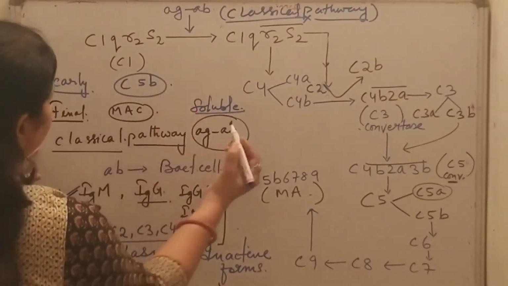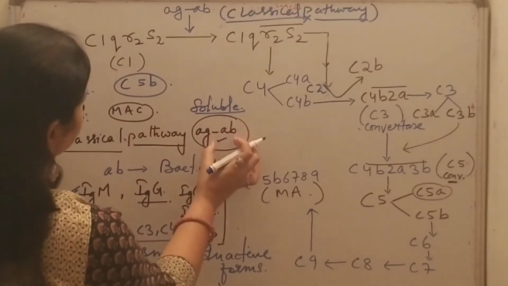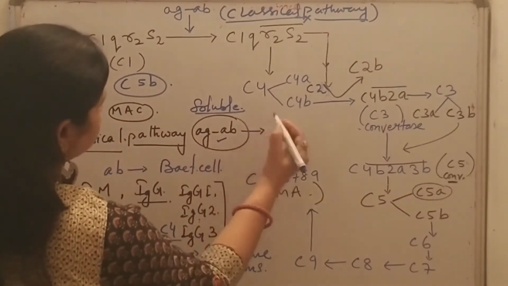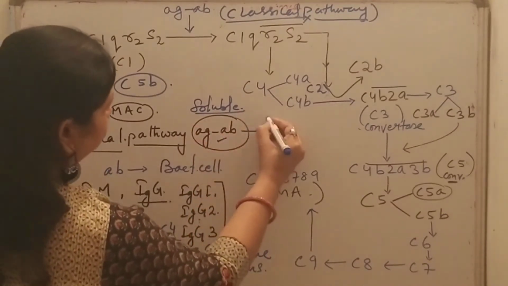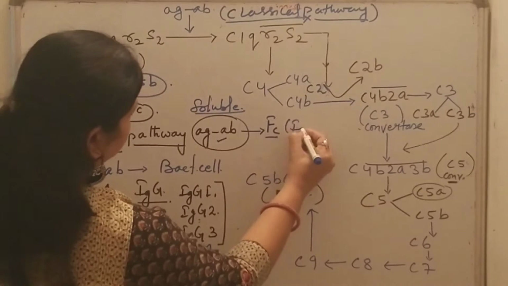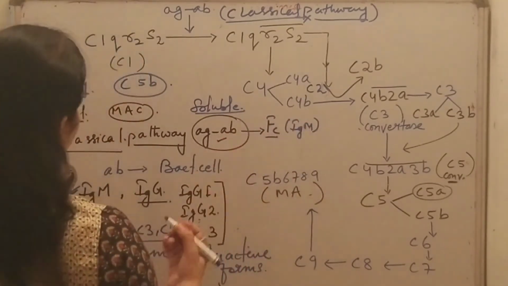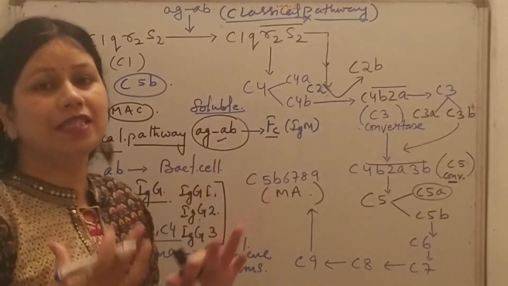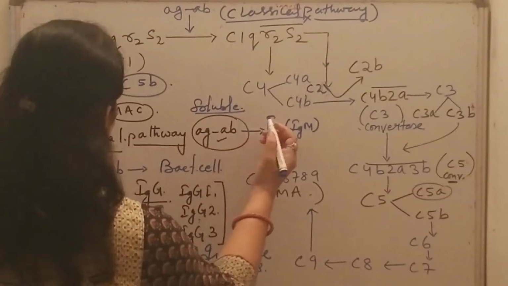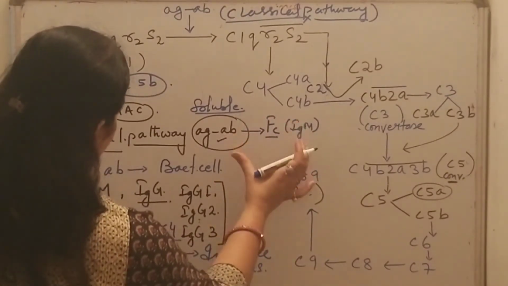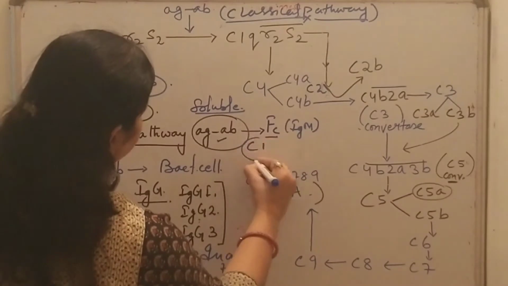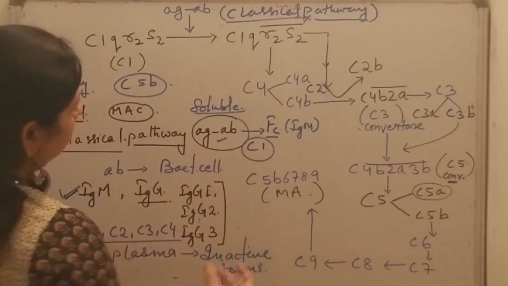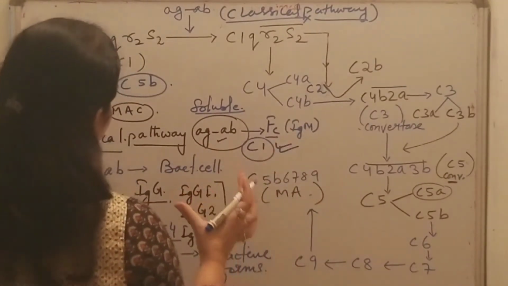Formation of this antigen antibody complex induces conformational changes in the Fc portion of the IgM antibody, and it exposes the binding site for the C1 component of the complement system.